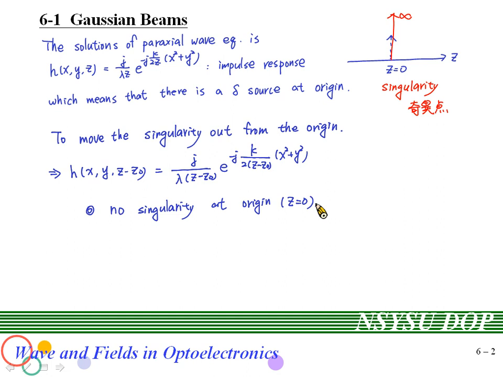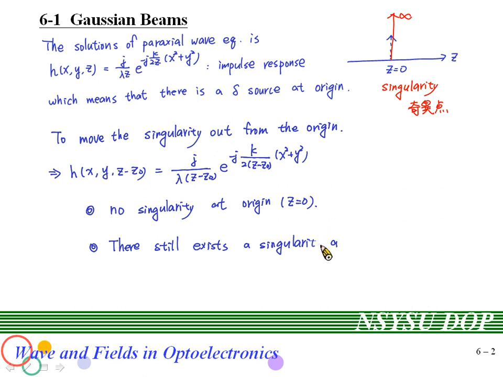But still, if this term is 0, we will also have the h function going to infinity. That is, there still exists a singularity at another point.